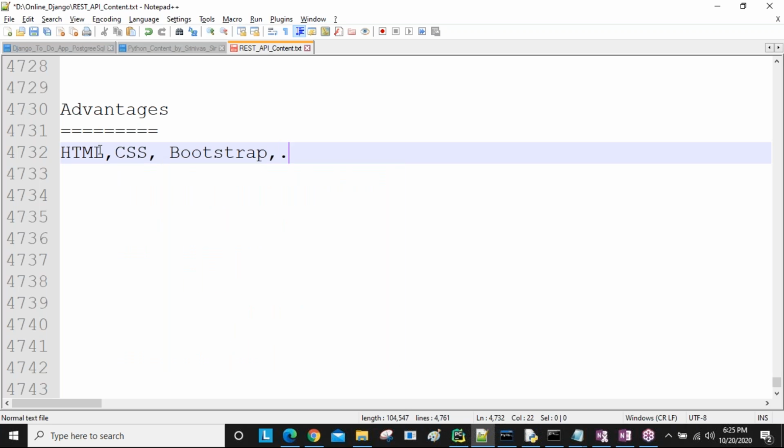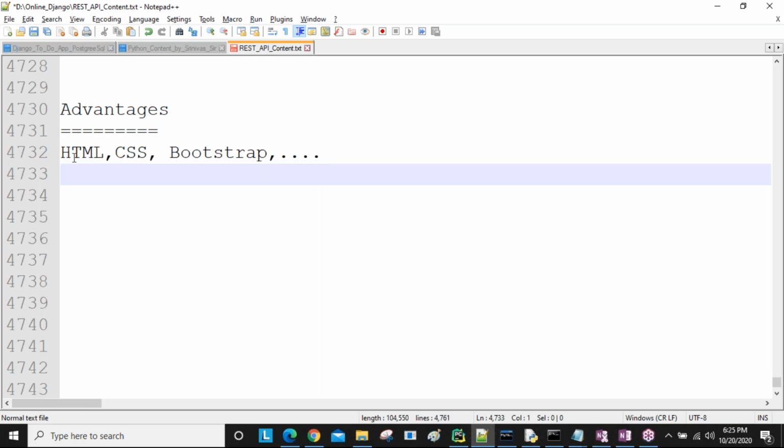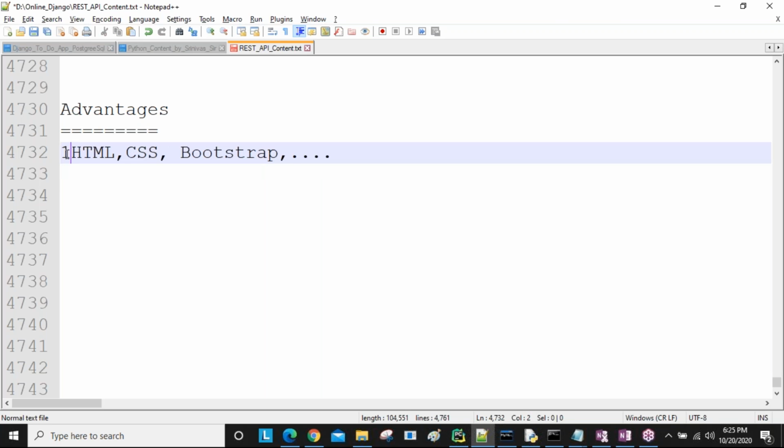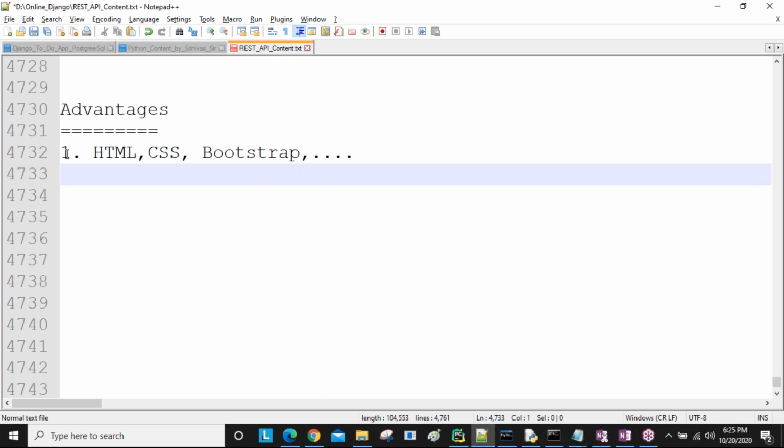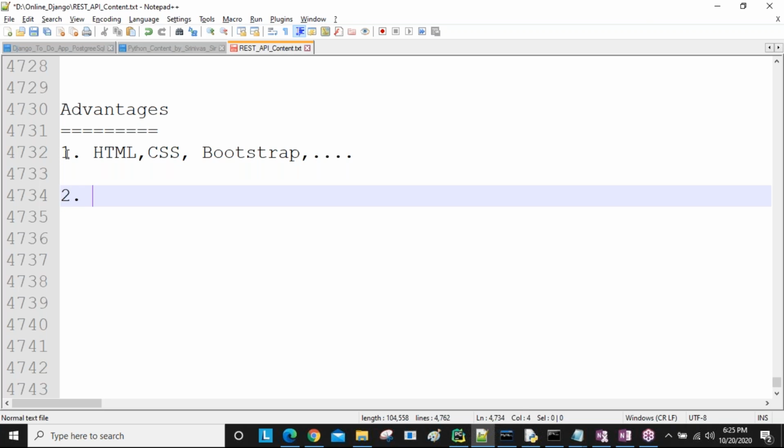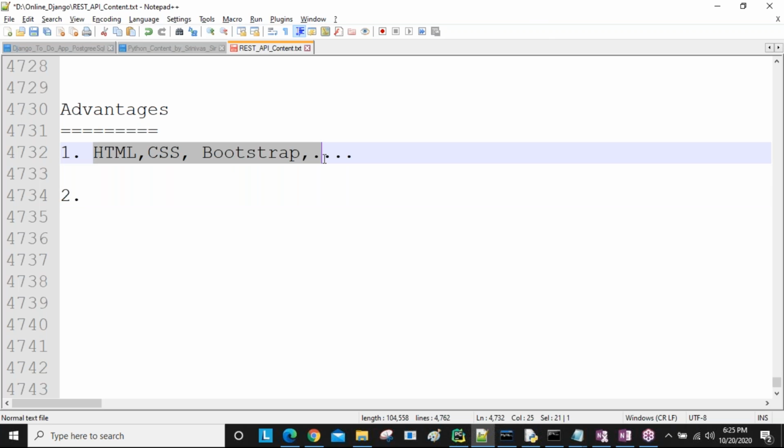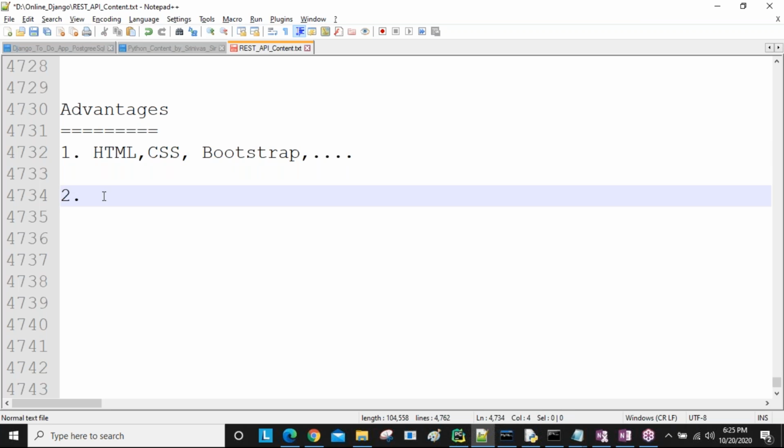Like this, there are a number of courses, sir. All this presentation is not required if you are learning Django REST framework. On the pure backend side, we can develop APIs. Our intention is developing the URLs, and to develop those URLs, the presentation is not required. That is one point.